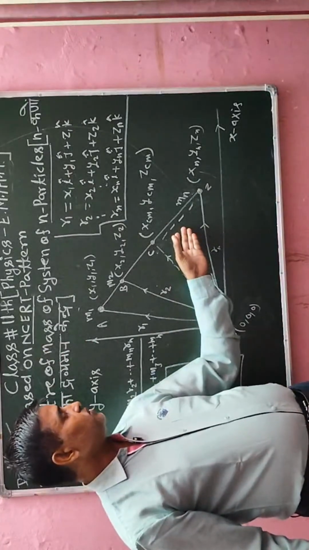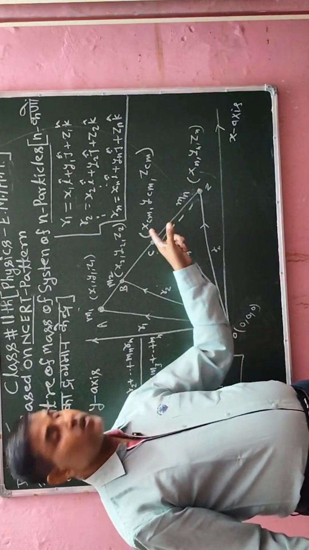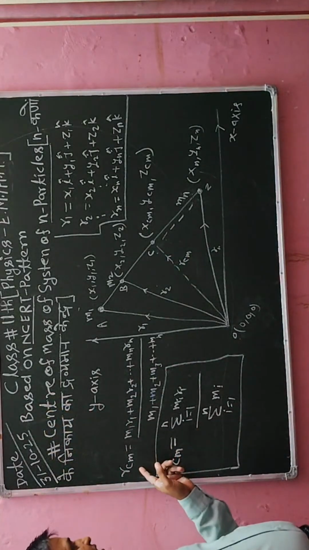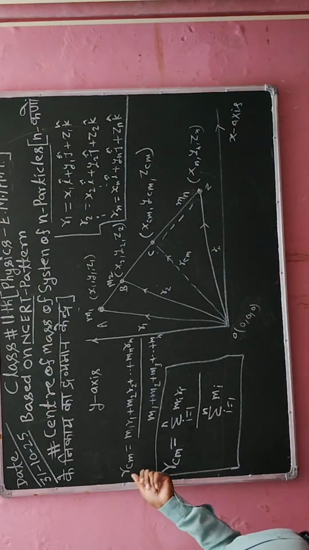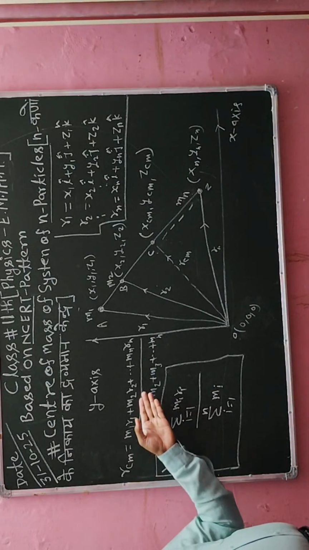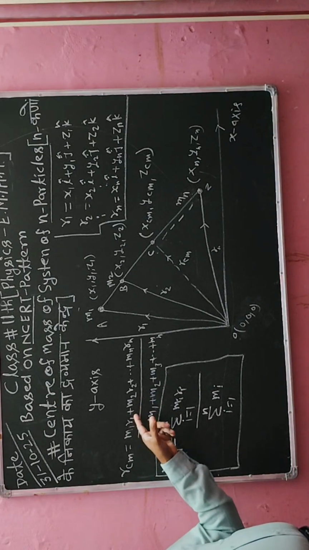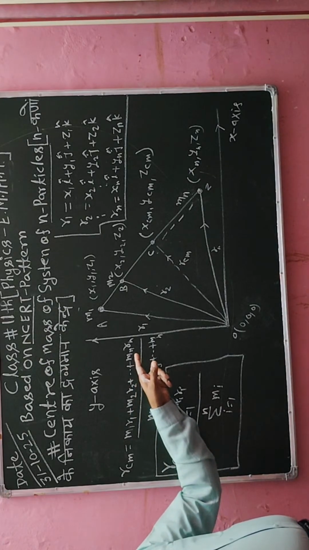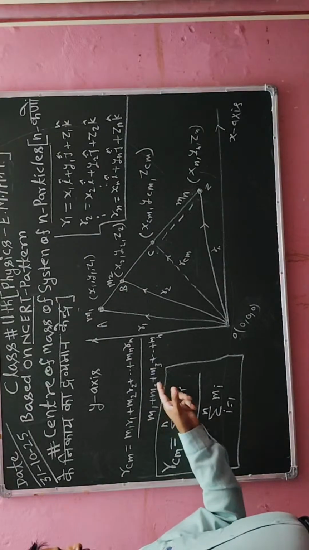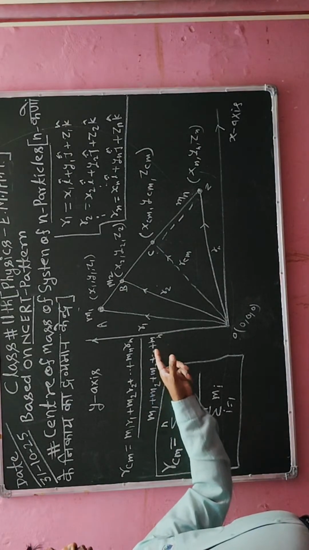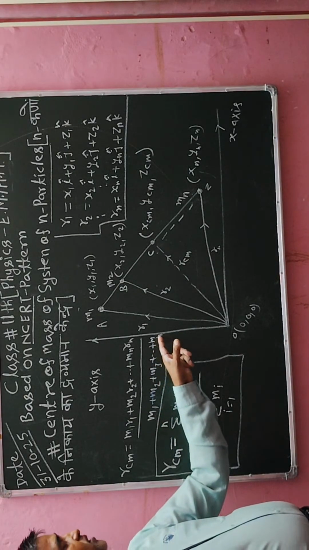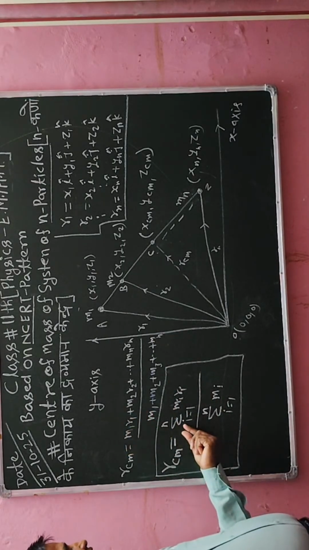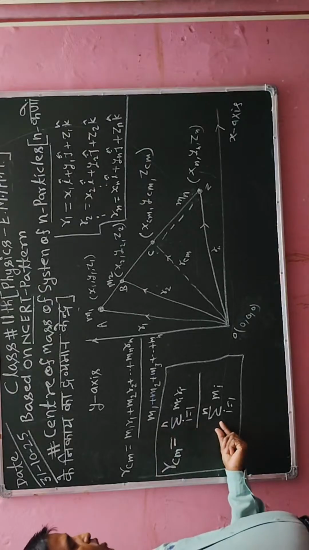We have to calculate the center of mass of the particles. The center of mass can be given by this formula: r cm equals m1 r1 plus m2 r2 plus m3 r3 plus up to mn rn divided by m1 plus m2 plus m3 plus up to mn. Above the sum I have generalized, and below the sum I have also generalized.